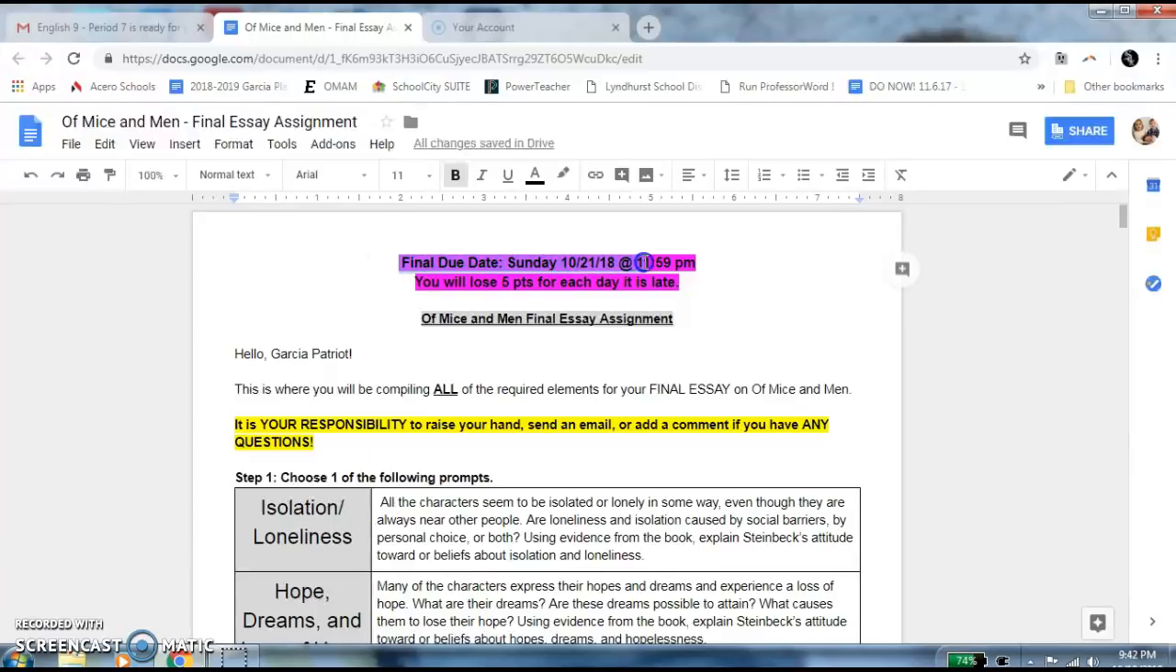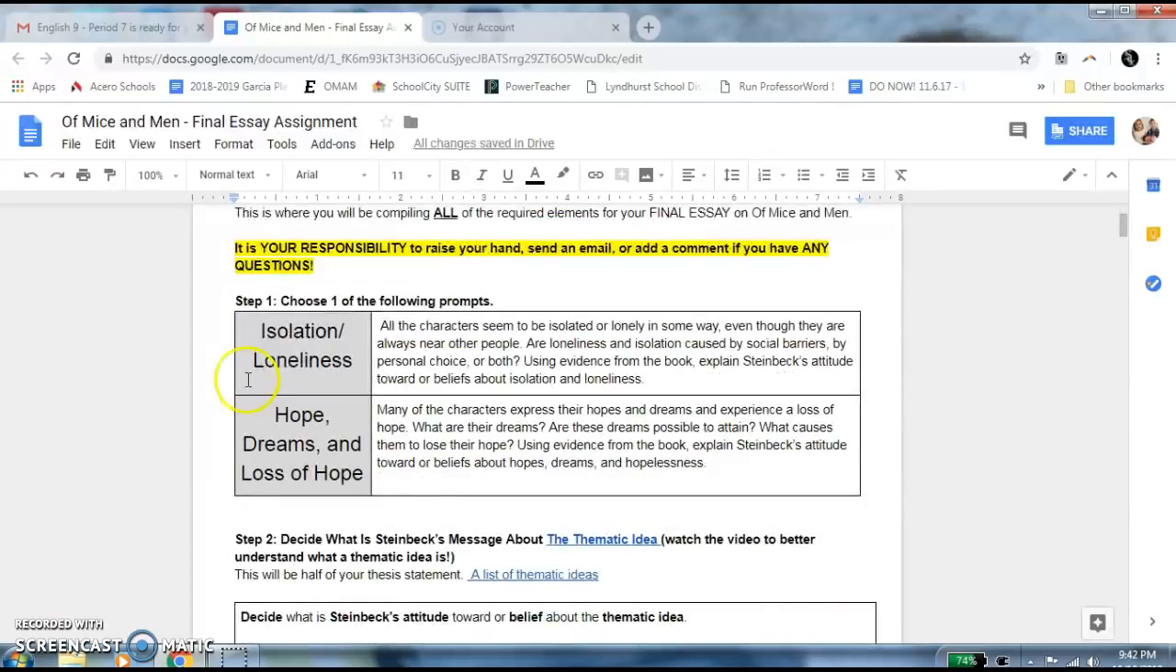So the final due date is Sunday, 10/21/18 at 11:59. It's about 11 days from today. You'll lose 5 points for each day that it's late. All right, so it's your responsibility to raise your hand, send an email, or add a comment if you have any questions during this process.